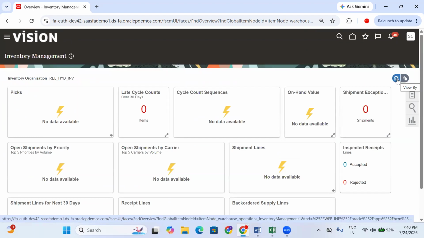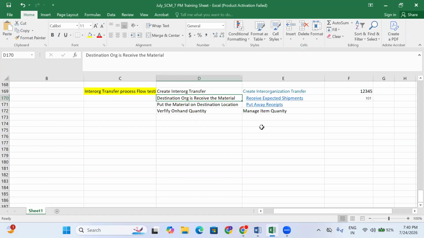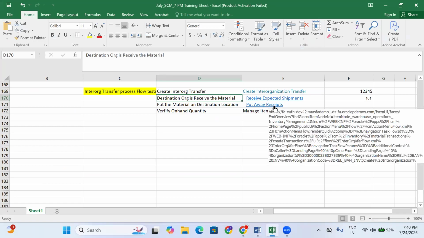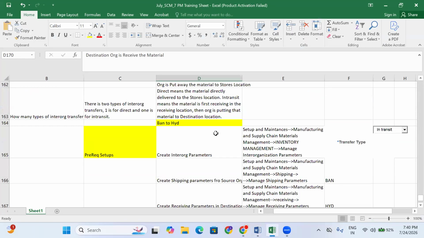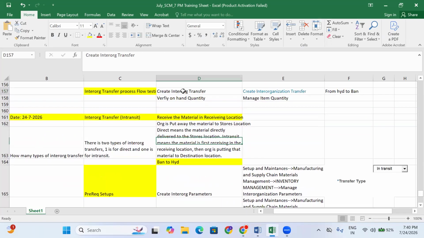Bangalore is shipping the material to Hyderabad in transit. At in-transit level, these two steps are performed: receive expected shipment and put away. But direct delivery, nothing. Directly the material is entering into the destination sub-inventory. These are the two types of transaction between one organization and another organization.